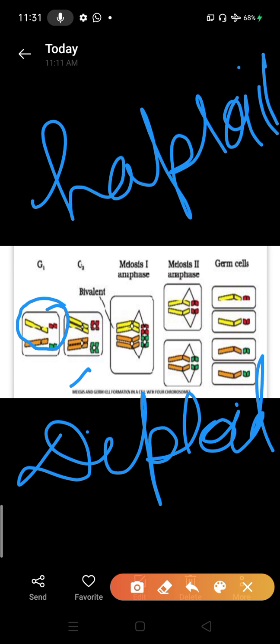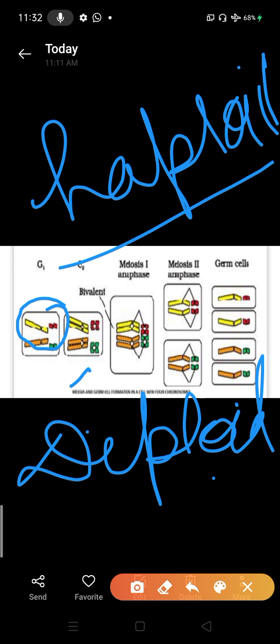When cell division takes place, in the case of mitosis all diploid daughter cells will form, while in the case of meiosis haploid cells are formed from the diploid parent cell.